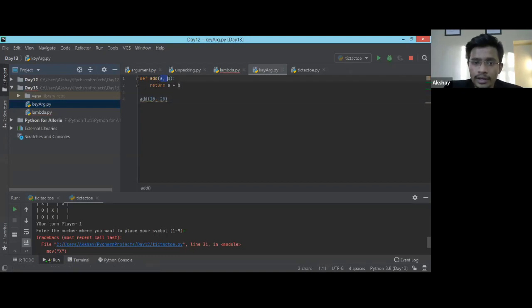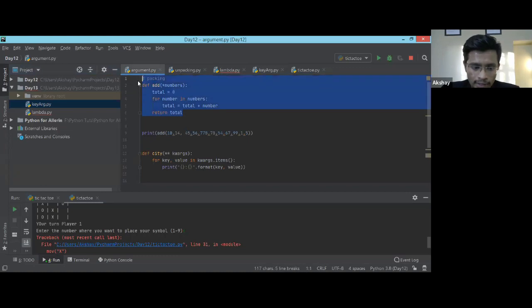Instead, you can replace them with a single star. It is called a variable length argument. There were two different variables, and I packed those two different items into a single variable. This is called packing. Let me just copy the code, because we already did this yesterday.